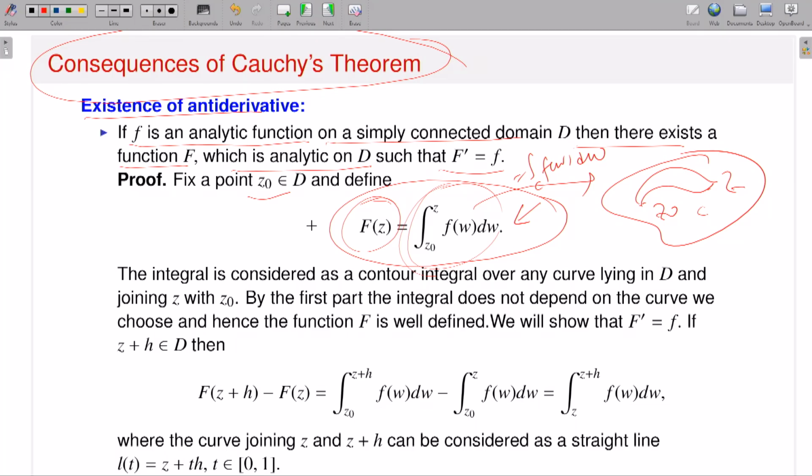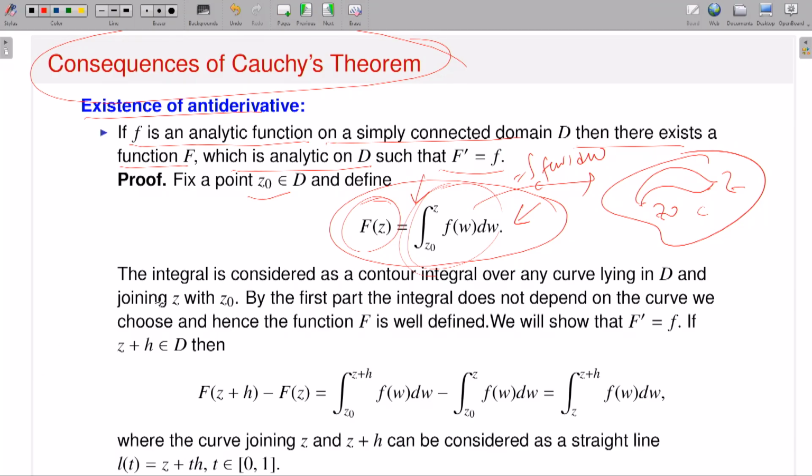So the first observation is that once I have the Cauchy-Goursat theorem, given a function f analytic on a simply connected domain, if I fix 2 points, the corresponding contour integration is independent of the choice of the contour. Once I have that, then I can define this kind of function. It is a well defined function. The next part is to show that this capital F function is differentiable and its derivative is small f.